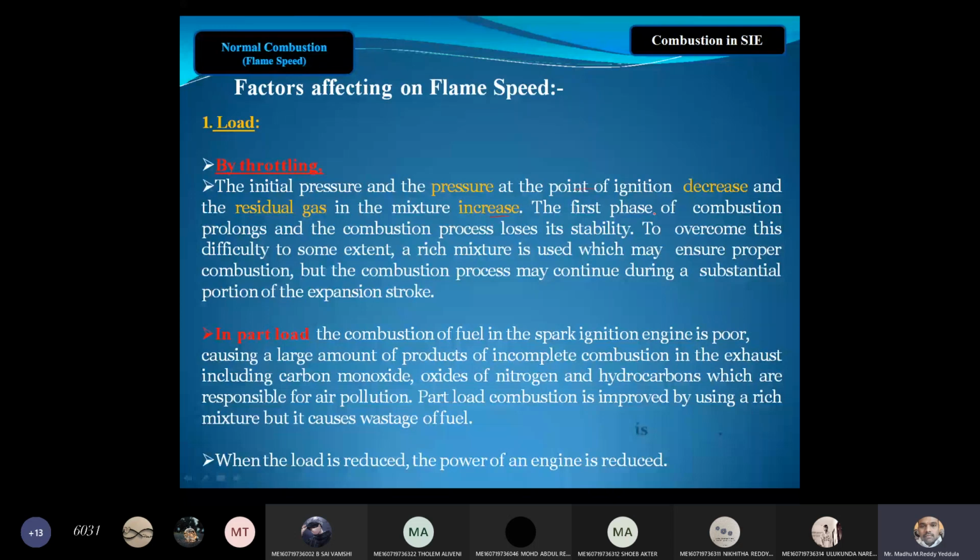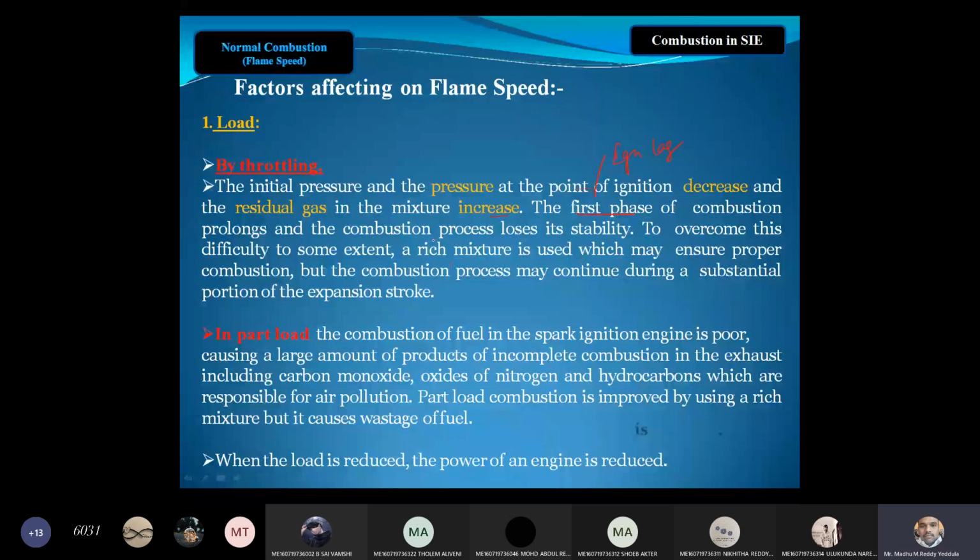What is the first phase of combustion? The first phase of combustion is nothing but ignition lag, that is, ignition delay, we can say. The first phase of combustion prolongs and the combustion process loses its stability. To overcome this difficulty, a rich mixture is used which may ensure proper combustion, but the combustion process may continue during a substantial portion of expansion.